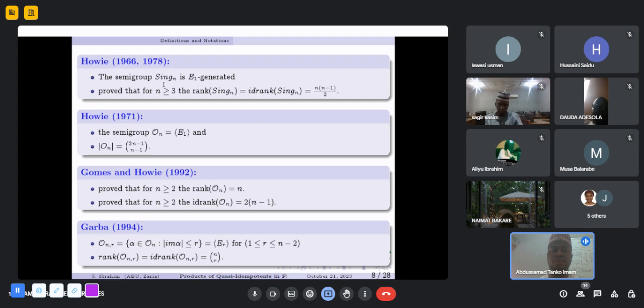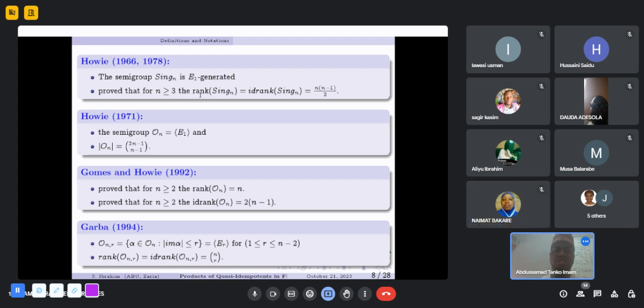Howie in 1966 was the first to study generating elements in the full transformation semigroup, where he showed that the semigroup of all singular transformations, denoted by Sin n, is generated by the set of all idempotents of defect 1. Later in 1978, he showed that for n greater than or equal to 3, the rank of Sin n equals the idempotent rank of Sin n, equal to n(n minus 1) over 2. In 1966, he showed that n minus 1 idempotents of defect 1 generate Sin n, and later in 1978 he showed that half of them can generate Sin n.